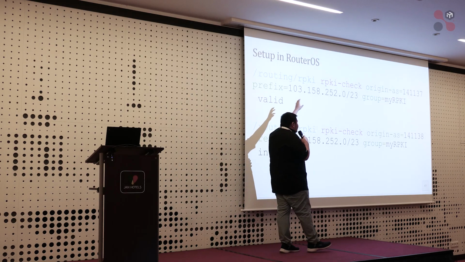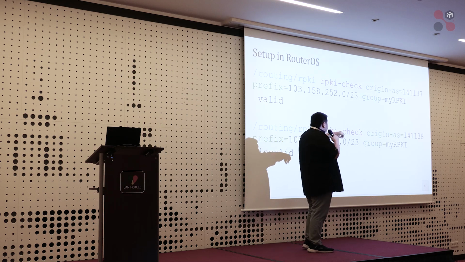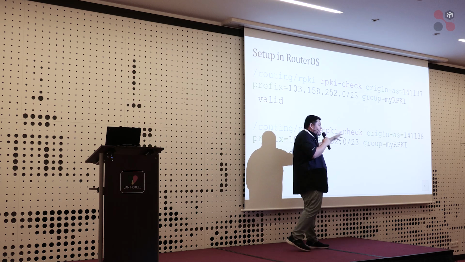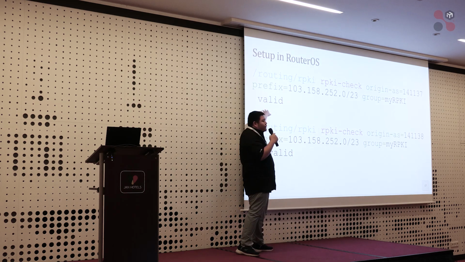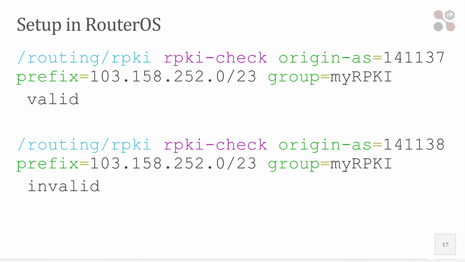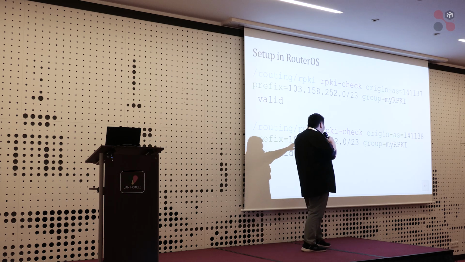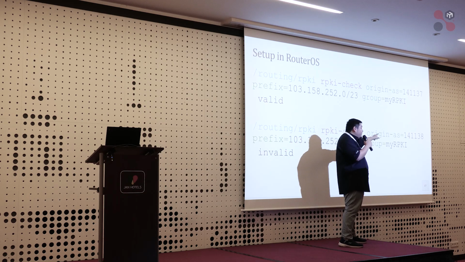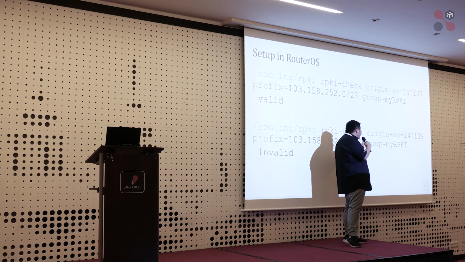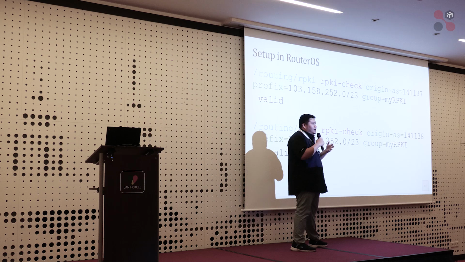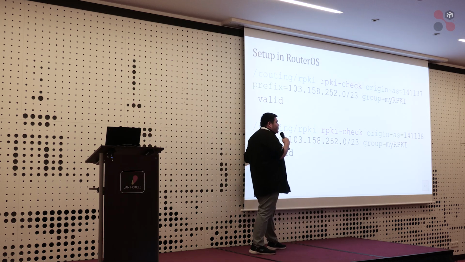RPKI check: you state the origin AS number, and then the prefix that you want to verify, and the group that you stated before. And this is the result. If the data is correct, it will say the data is valid. But if the data is invalid, let's say I use the same subnet mask and the same prefix, but I change the origin AS number to 141138, which is an invalid AS number, so the result here will be invalid.